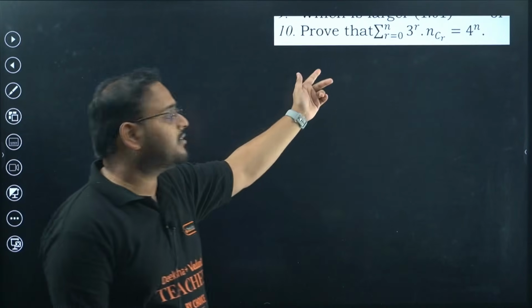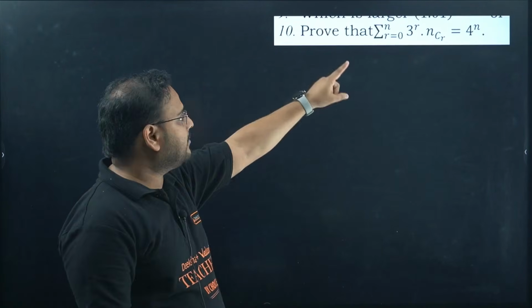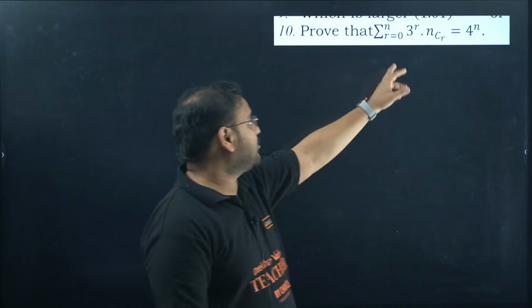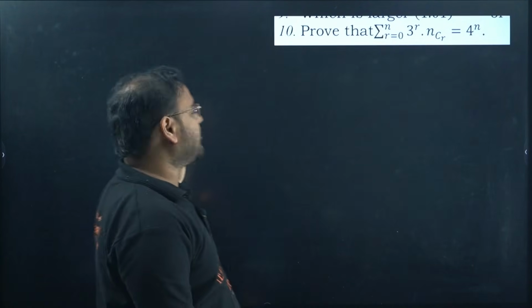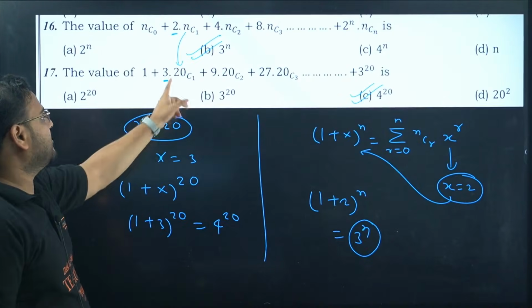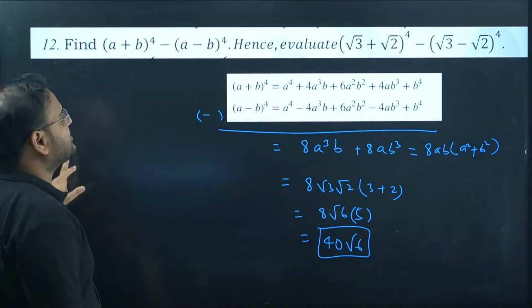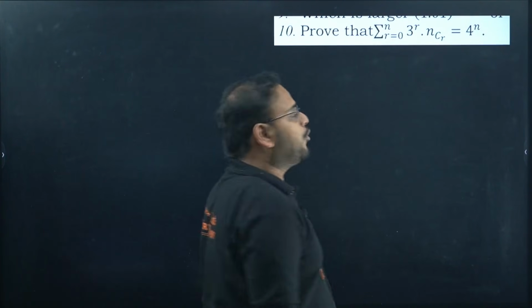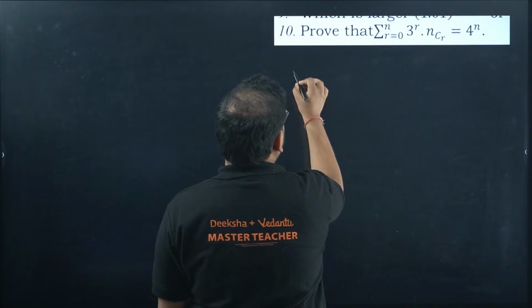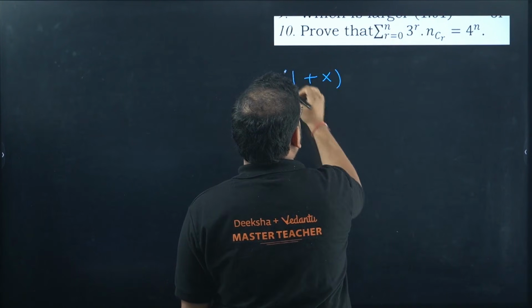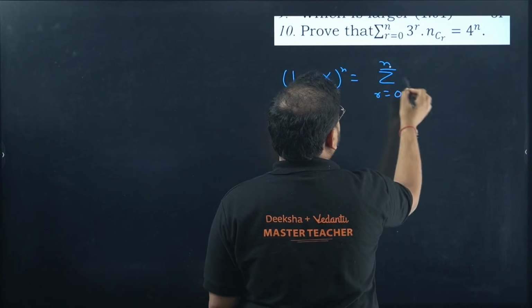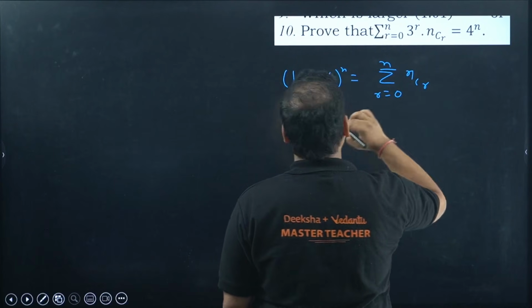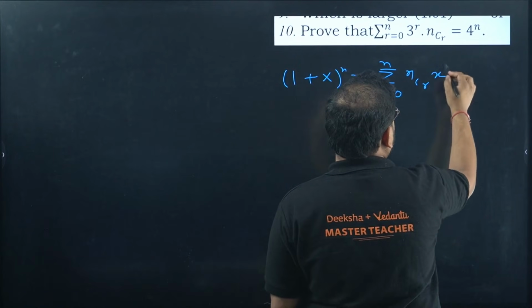Now this question right here, what we did right now, when the coefficient was 3 and the power was 20. Check here, coefficient is 3, power is 20. In this case we have to prove for 4 power n. The expansion we know, 1 plus x power n is given by the summation r from 0 to n, nCr x power r.